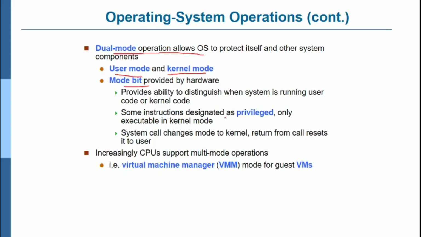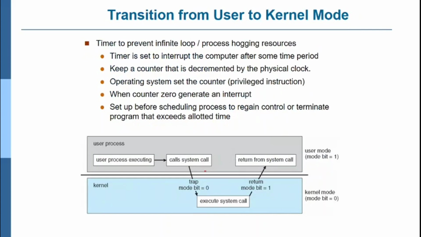Some instructions are designated as privileged, and a system call changes the mode to kernel; return from the call resets it to user. Increasingly, the CPU supports multi-mode operation. You can see the diagram here. Whenever a user process is executing, for example an addition of two numbers, the system call is a printf, scanf or #include. Whenever it comes to the kernel mode, all the compilers are installed in the kernel mode of the operating system.